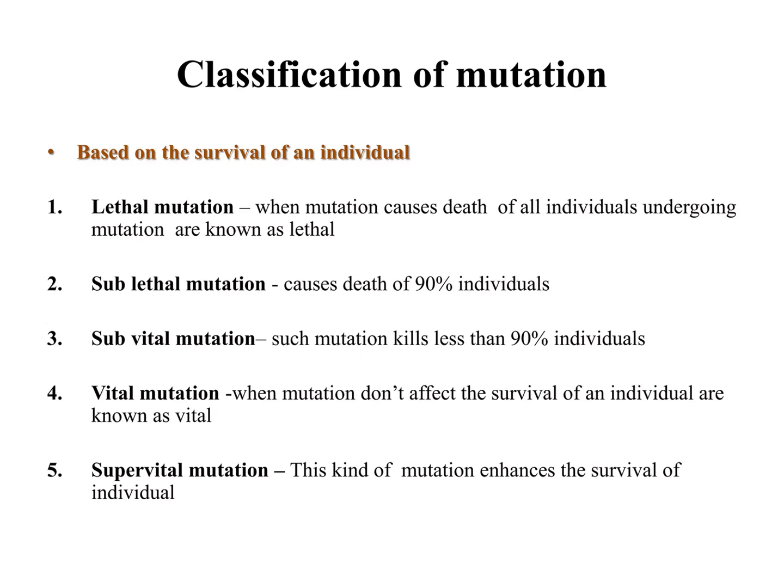Subvital mutation. Such mutation kills less than 90% of individuals. Vital mutation. When a mutation doesn't affect the survival of an individual, it is known as vital mutation. Supervital mutation. This kind of mutation enhances the survival of an individual.